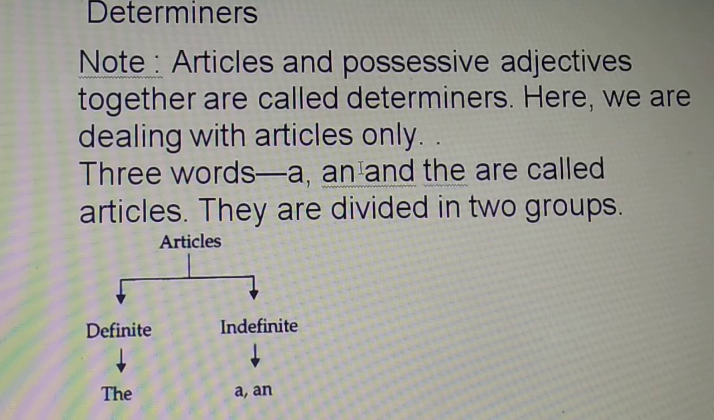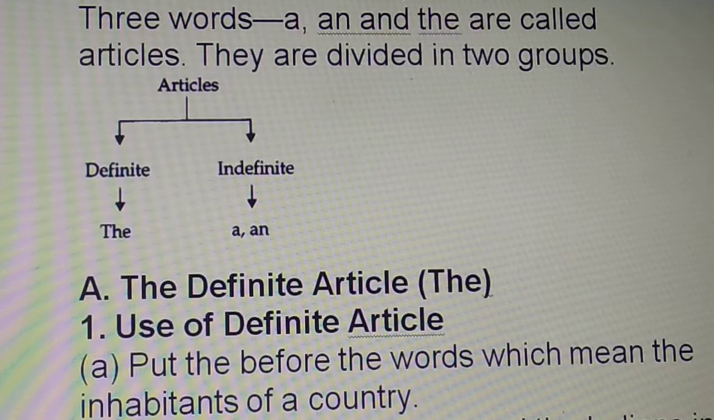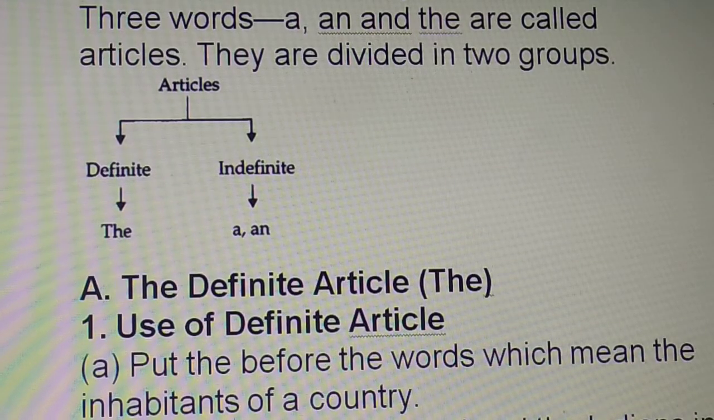Okay children, let's begin. Articles and possessive adjectives together are called determiners. Here we are dealing with articles only. Three words, a, an and the, are called articles. They are divided into two groups. Articles are of two types: definite and indefinite. What is definite? The. When we talk of something specific. When we talk of something general, that is indefinite: a, an.